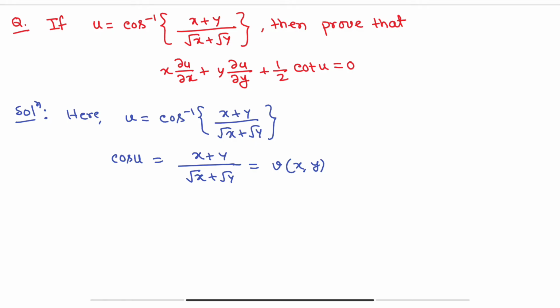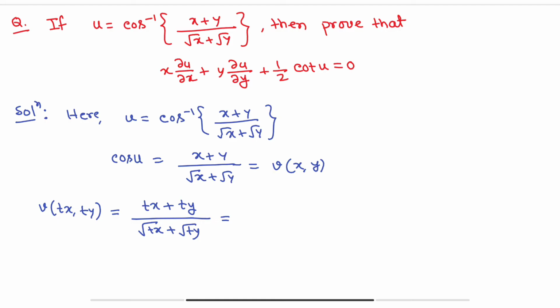Now we have to show that this function v is a homogeneous function. So v(tx, ty) equals (tx + ty) divided by (root of tx + root of ty).